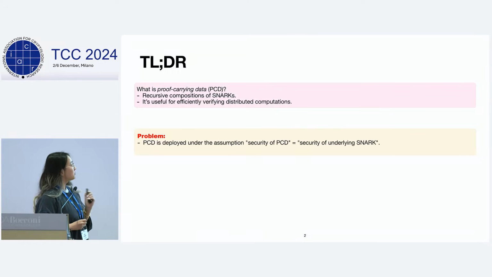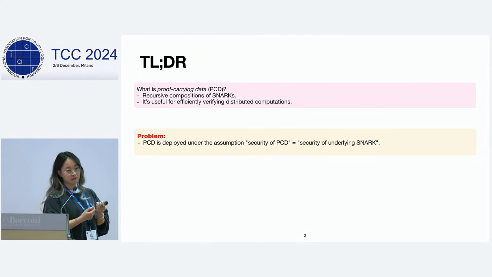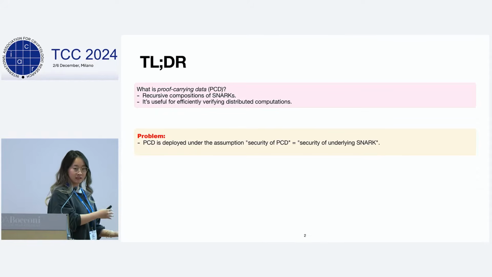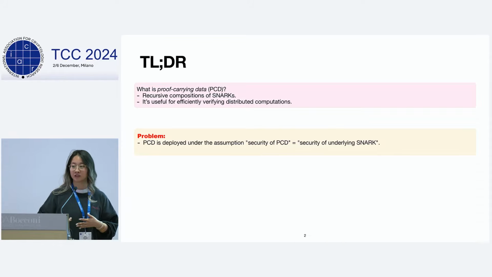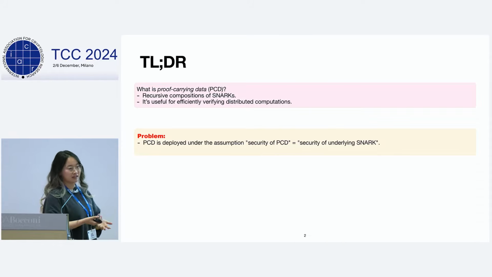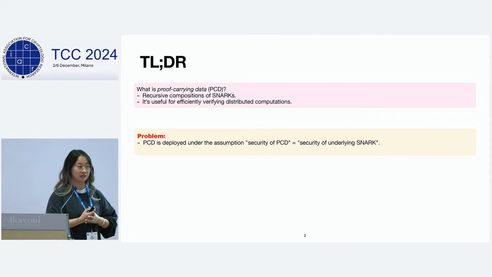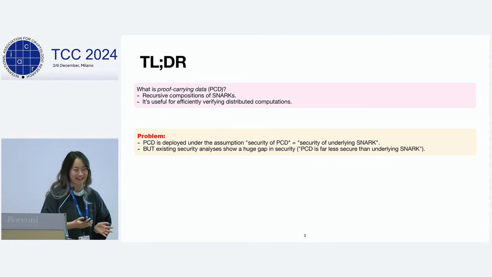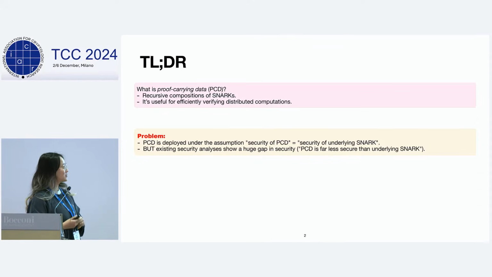In practice, people actually deploy PCD schemes under the assumption that the PCD is as secure as the underlying SNARKs, regardless of how many recursions you do. But this is actually not proven. Existing constructions and security analyses show that there is a huge gap between the security of PCD and its underlying SNARKs.